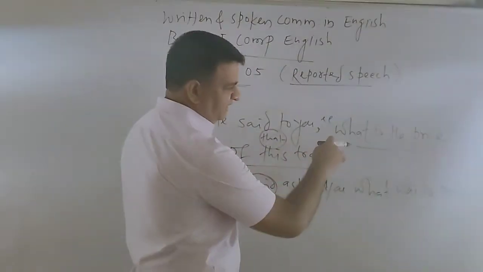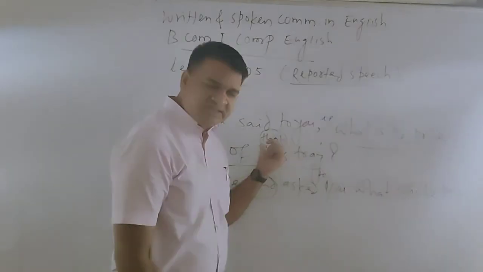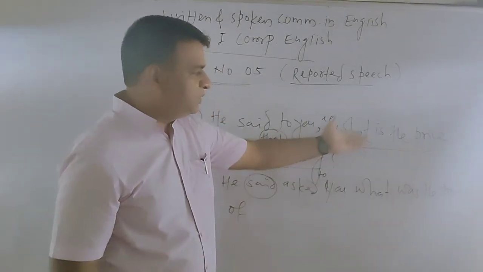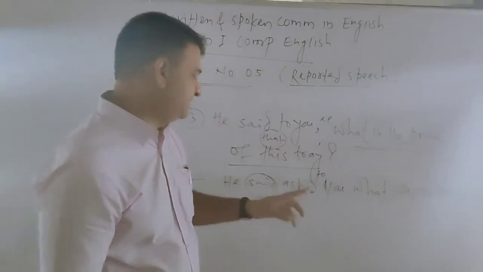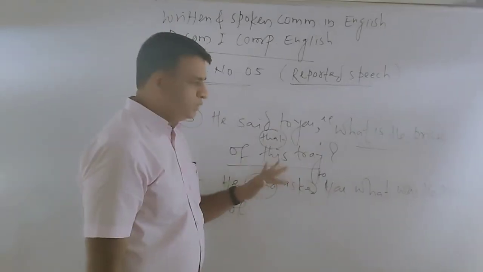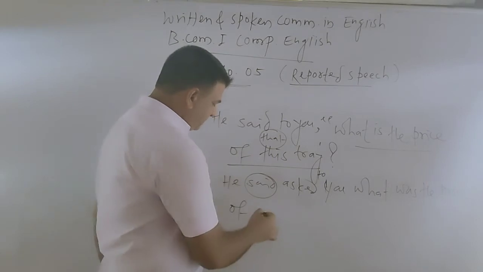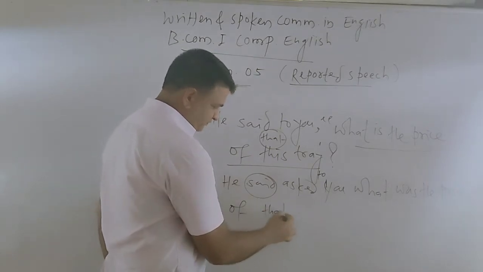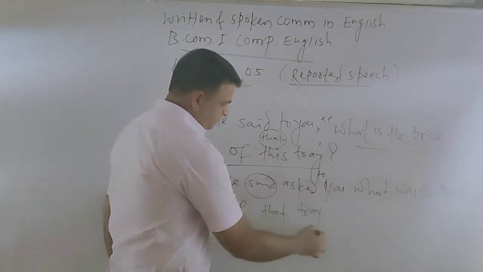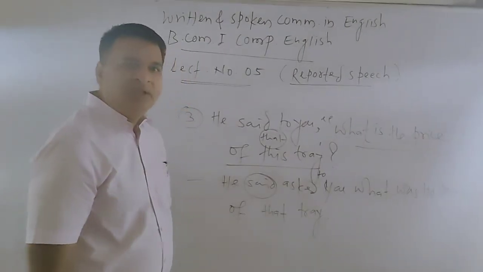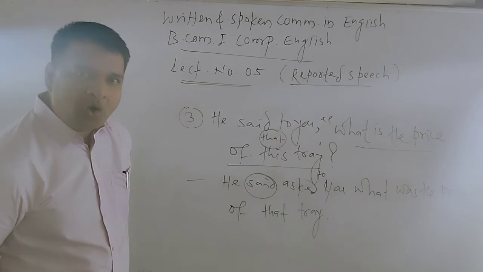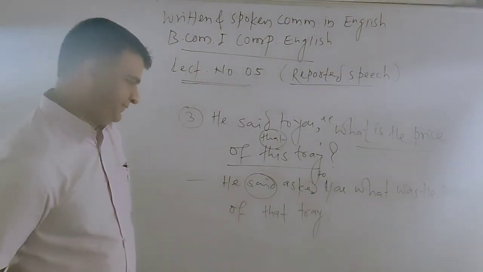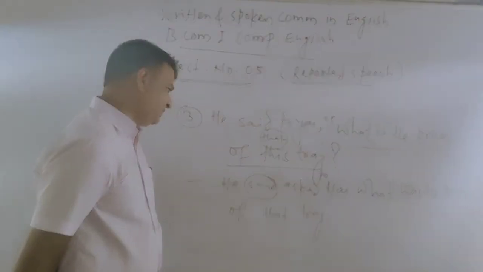That. Is चा बदल, according to the rule, reported speech is in the simple past, so the sentence converts into the simple past. What is चा बदल? What was. He asked to you, what was the price of that trade? So this is the simple one.